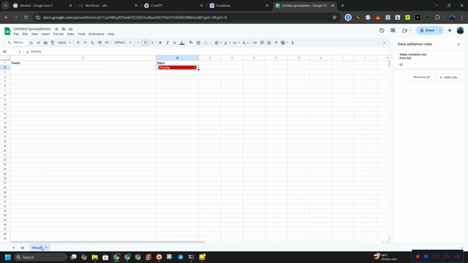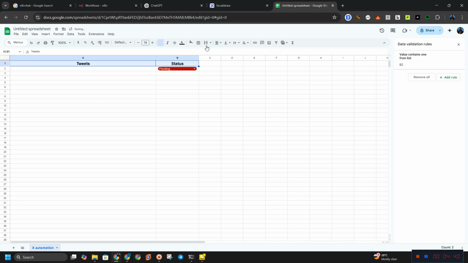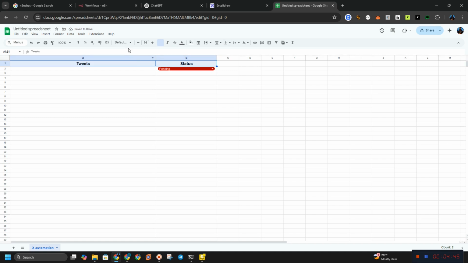Now, we have to rename this to X automation and our tweets X automation. So we want to leave it like that. So you can leave a sheet like this, and if you like to edit it, like me, just go there and edit it if you want. If you don't want, you can just leave it like that. So I think we are done with the sheets. Now what remains is the workflow that we have to work on.